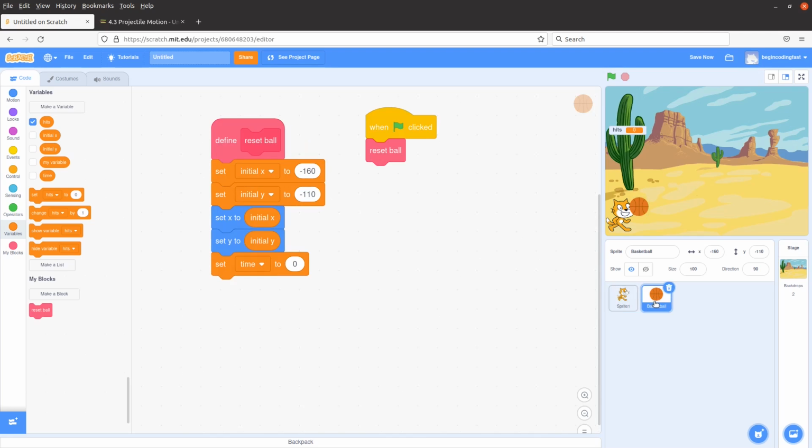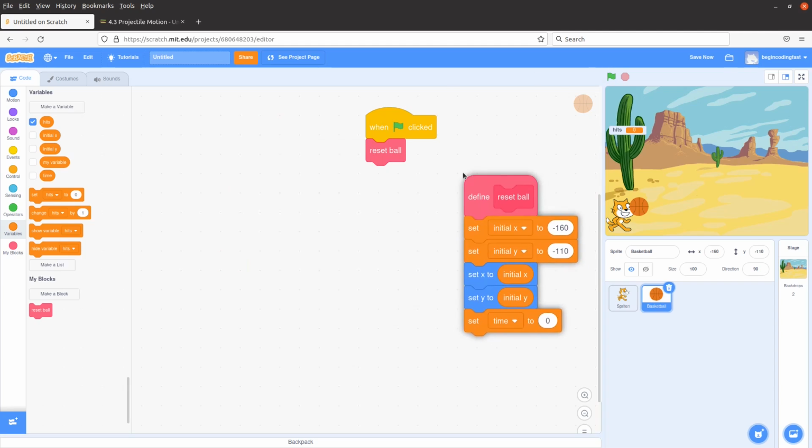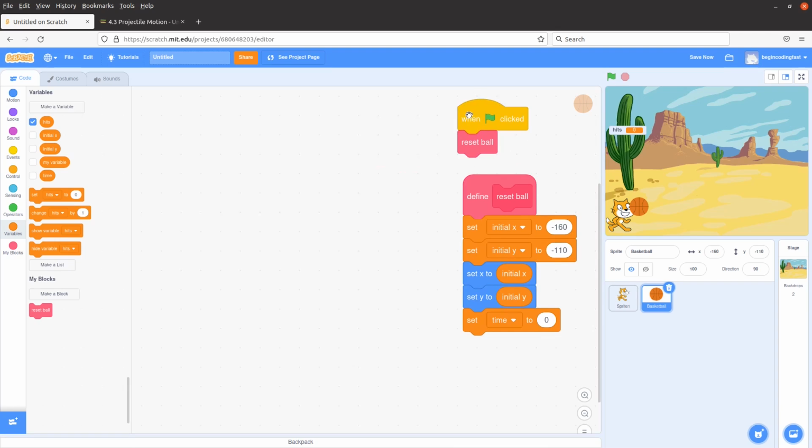Okay, how can I control the ball? The ball is a bit tricky here. After I click on the flag, I have defined the initial ball position. So how about the real motion of the ball? My idea is to press the space bar to really start the motion of the ball.